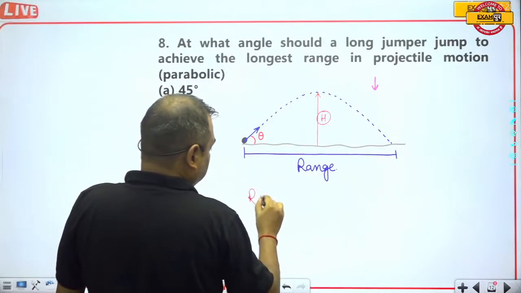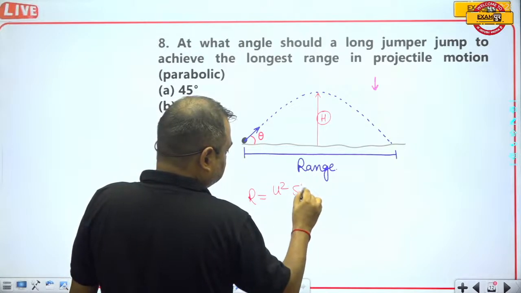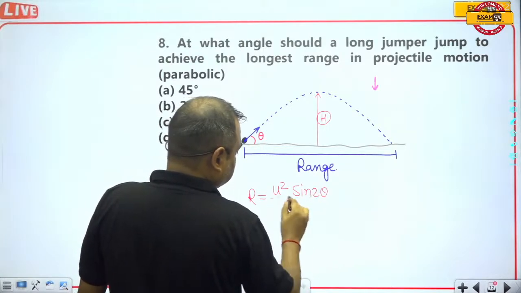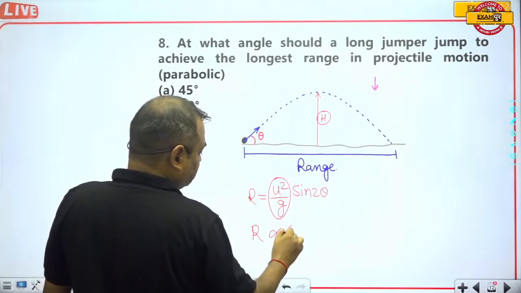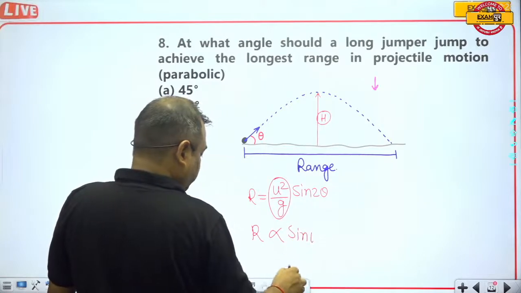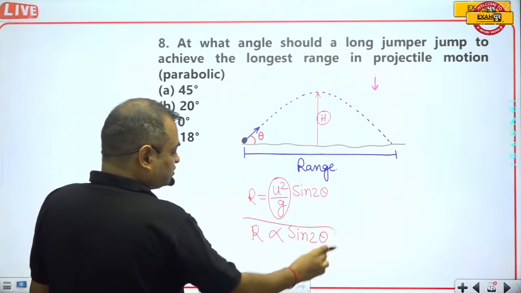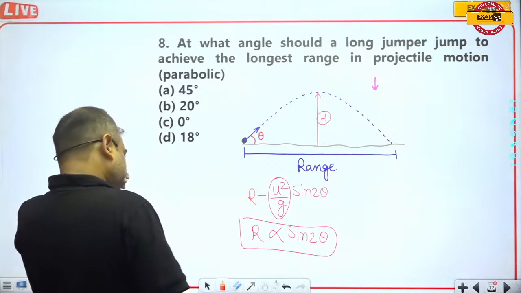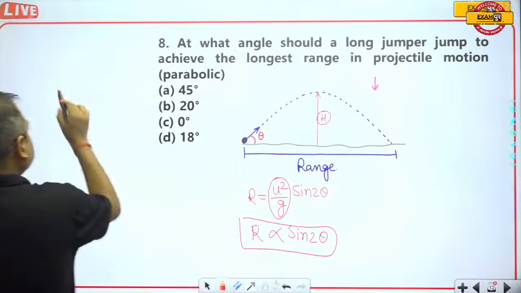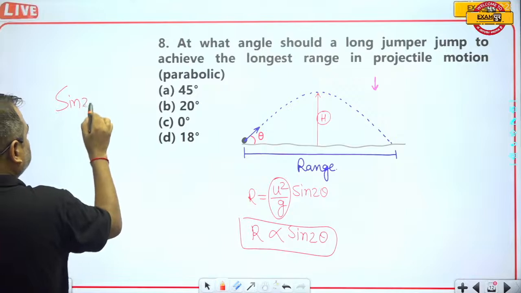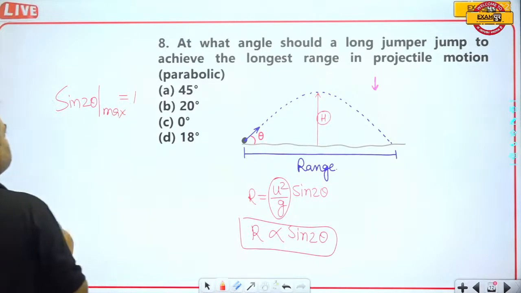Because R is equal to u squared sine 2 theta upon g. It means R is directly proportional to sine 2 theta. What is the maximum value of sine 2 theta? The maximum value of sine 2 theta is equal to 1.